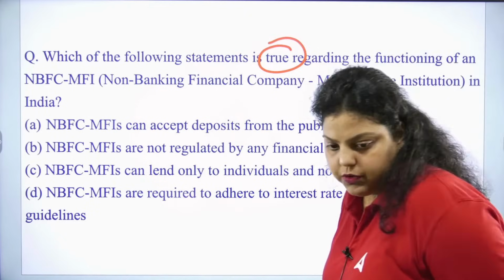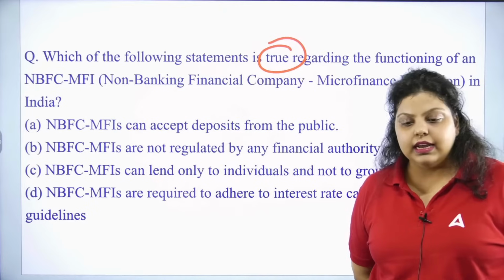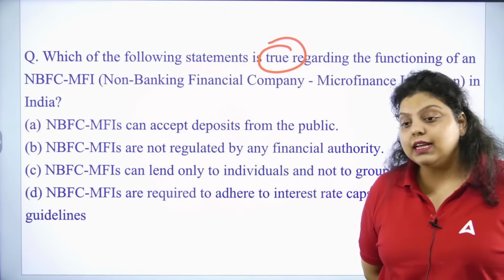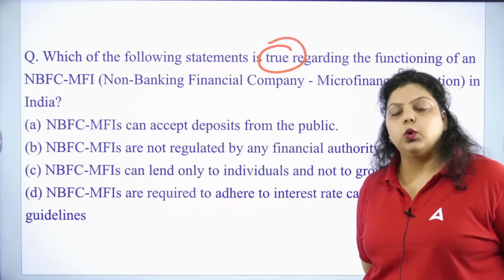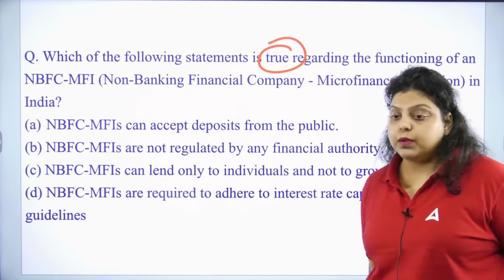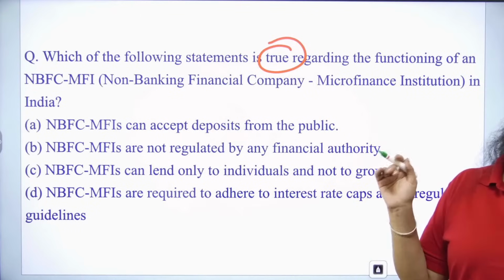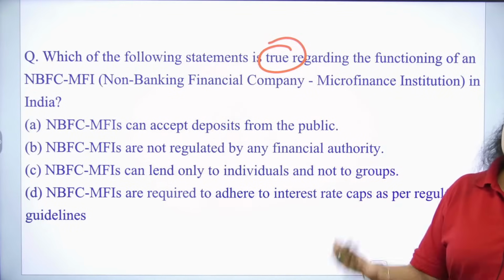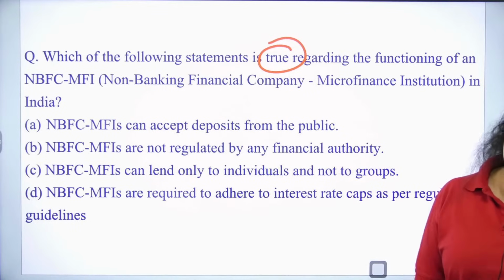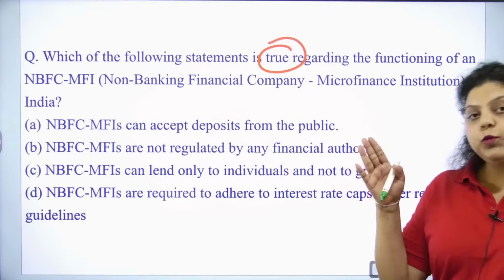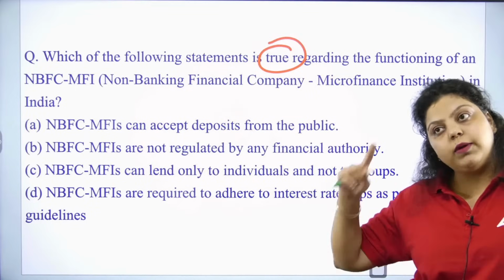Ma'am, please give us a quick review of DRT and DRAT. Okay, so let me explain. DRT is the Debt Recovery Tribunal. DRAT is the Debt Recovery Appellate Tribunal. It's a special court created by the central government for the recovery of NPAs of banks and financial institutions. In the DRT, the individual cases will be taken by the resolution professional. The resolution professional of IBC transfers the cases of individual persons' NPAs to the DRT, for amounts of 20 lakh and above. Because up to 20 lakh you can go to SARFAESI, and above 20 lakh you can go to the DRT. And if you are not satisfied with the DRT, you can go to the DRAT.